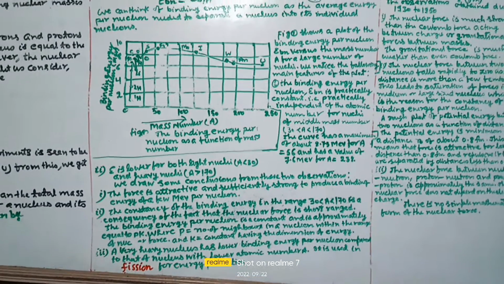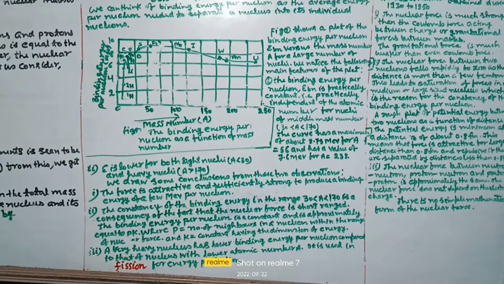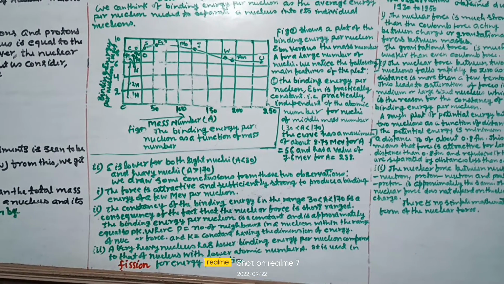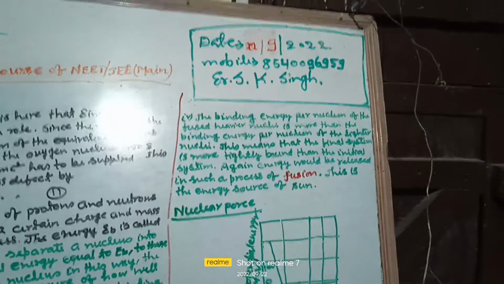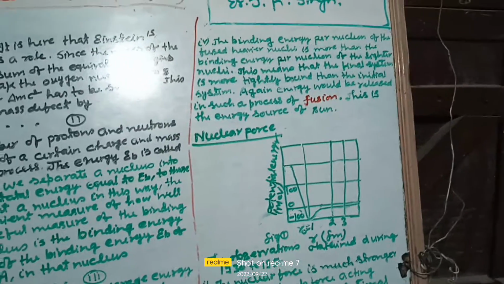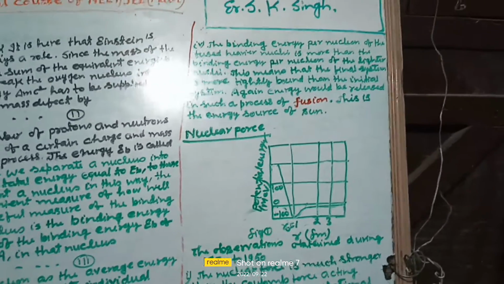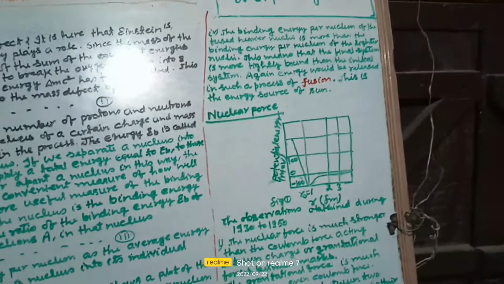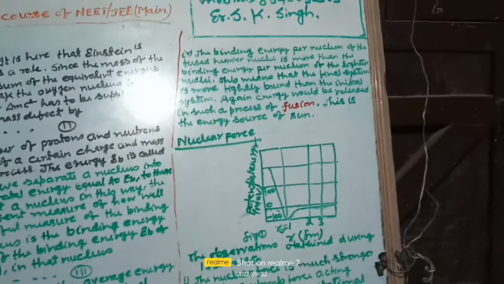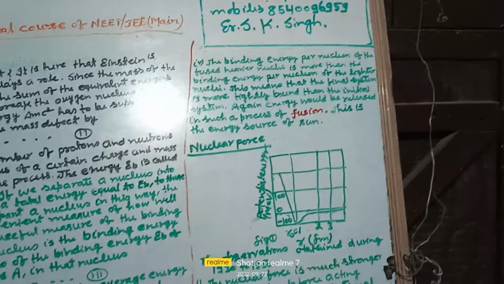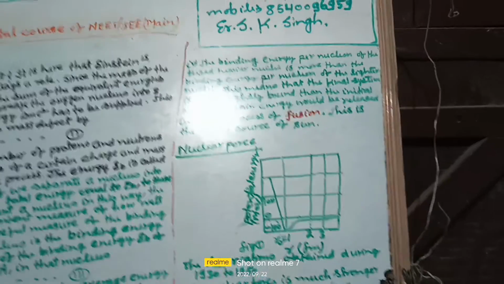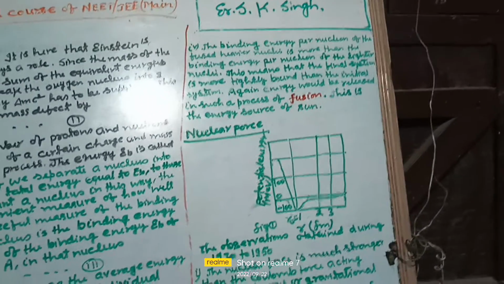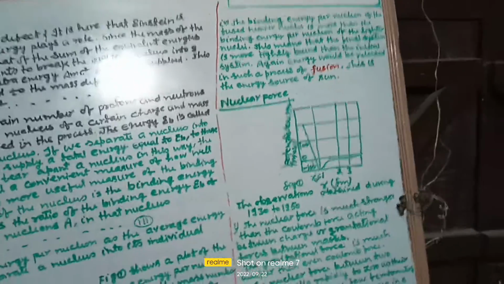Third, a very heavy nucleus has lower binding energy per nucleon compared to that of a nucleus with a lower atomic number. This is used in fission for energy production. Fourth, the binding energy per nucleon of the fused heavier nuclei is more than the binding energy per nucleon of the lighter nuclei. This means that the final system is more tightly bound than the initial system. Again, energy would be released in such a process of fusion. This is the energy source of the sun.